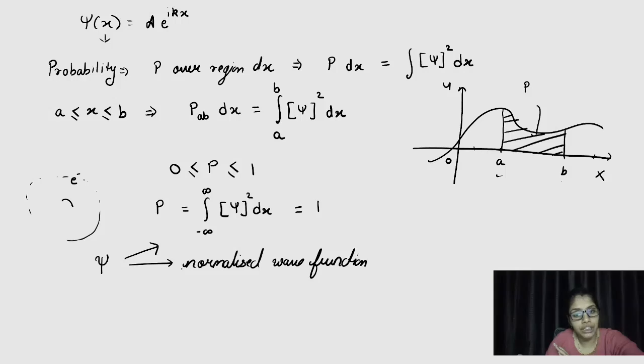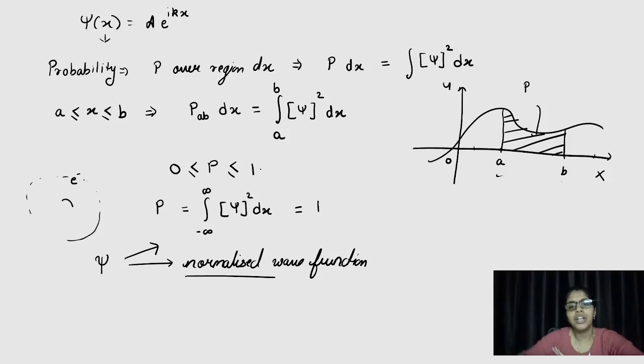What is basically normalized? Normalized means it is a statement that yes, the particle is present between minus infinity and plus infinity. So it gives us a kind of proof that our wave function is valid for the particle which we are assigning. It is present between minus infinity and infinity.